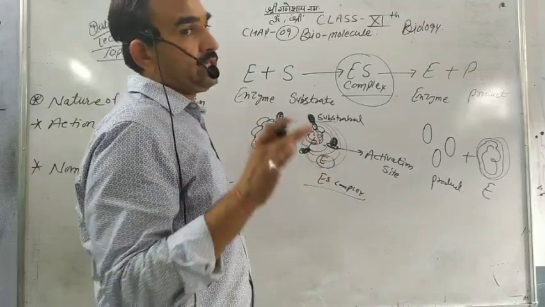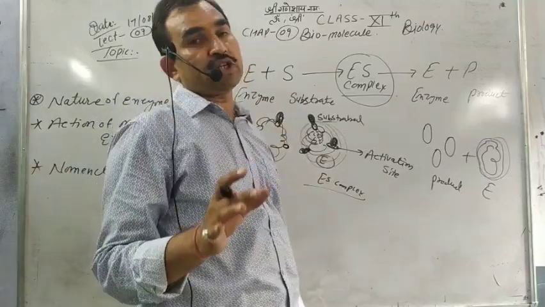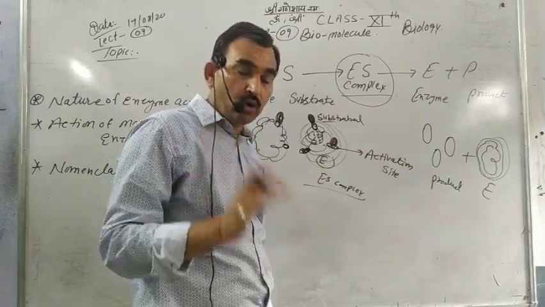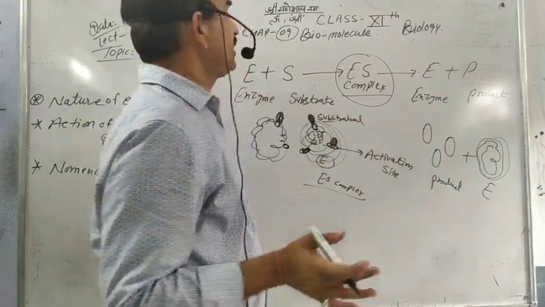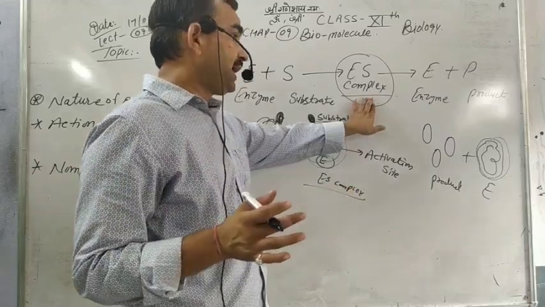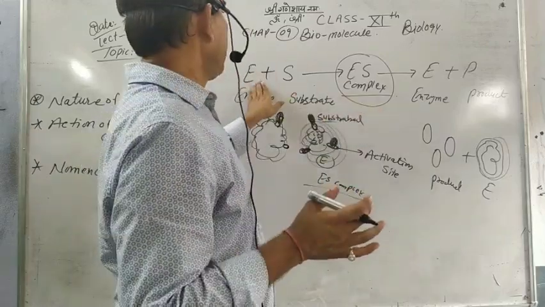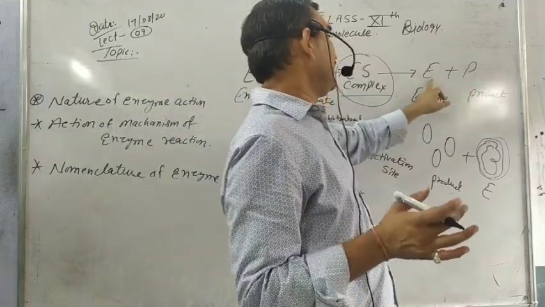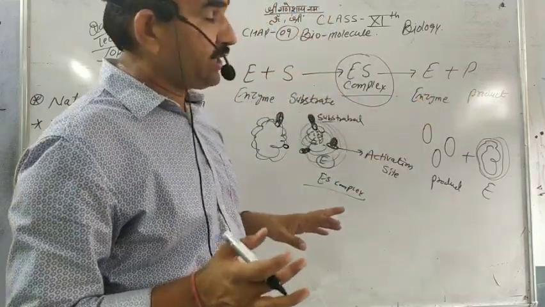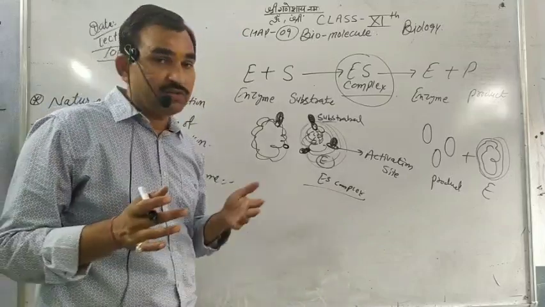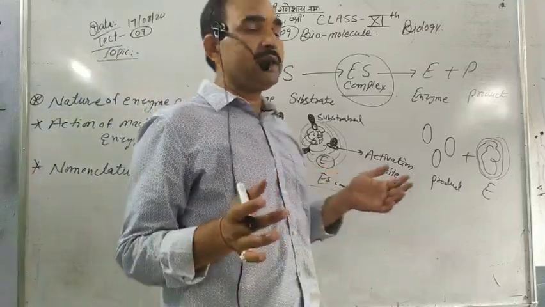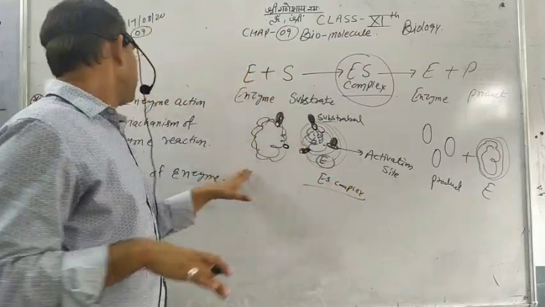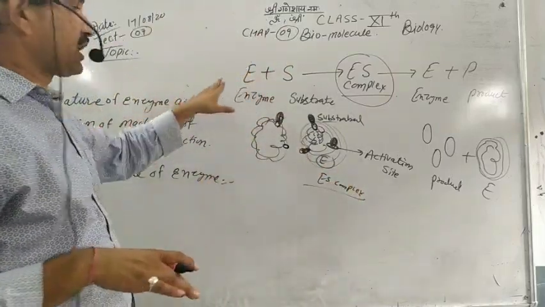If we use an enzyme in a reaction, it lowers the activation energy, and the ES complex is made. Finally S is converted into product. The enzyme is released as it was, because the enzyme is not used up in the reaction. We know a catalyst is not used up in reactions. So this is the reaction nature of enzyme action.